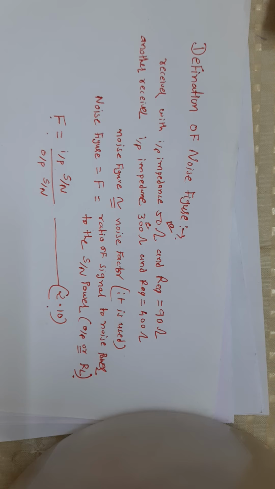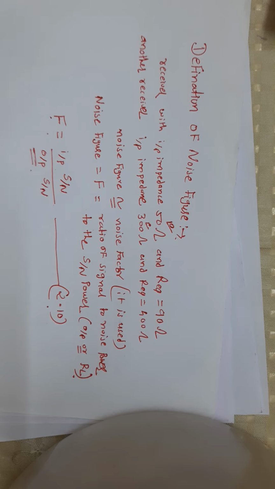It can be seen immediately that a practical receiver will generate some noise and the signal to noise will deteriorate as one moves towards the output.